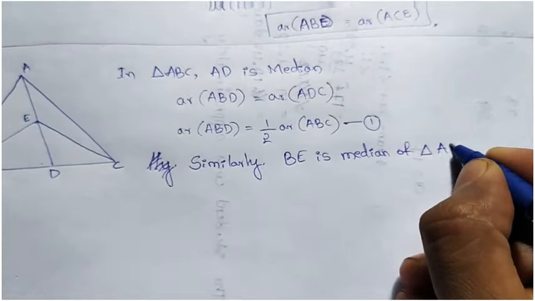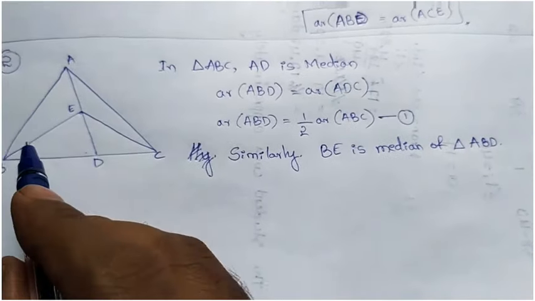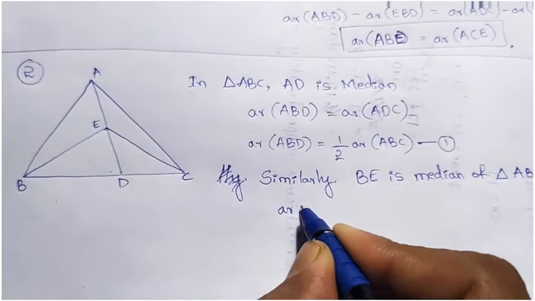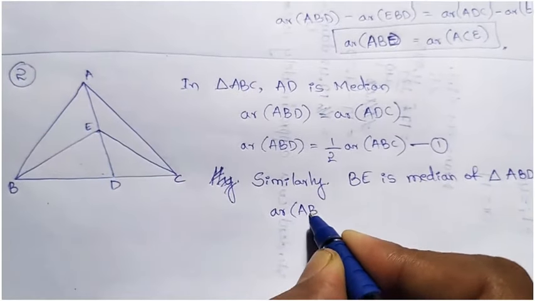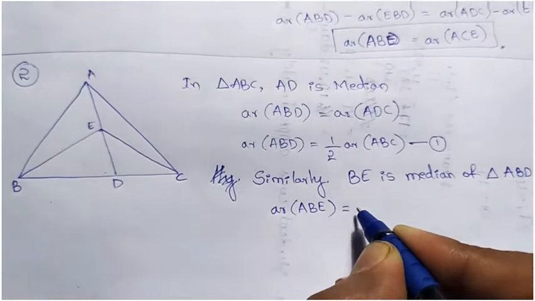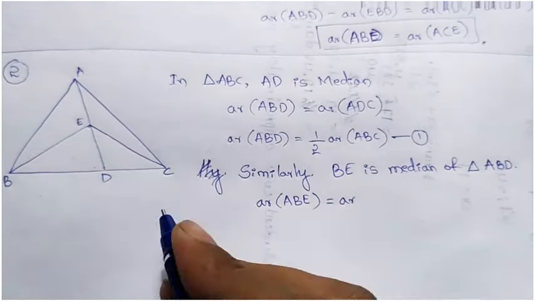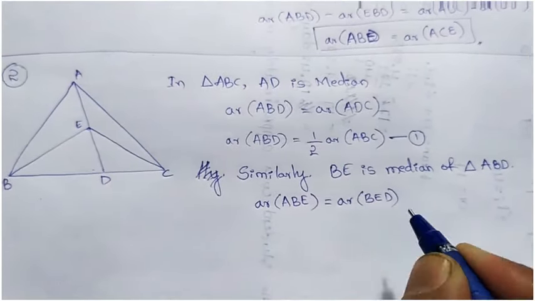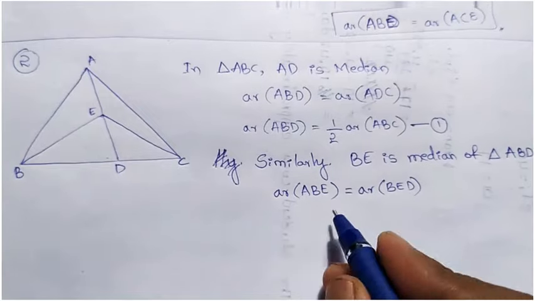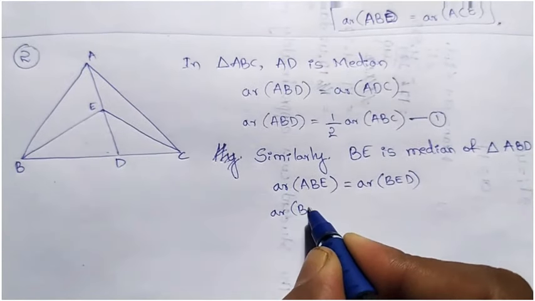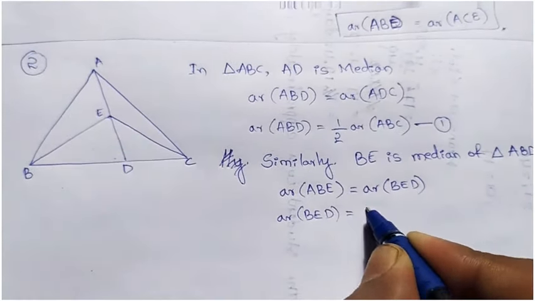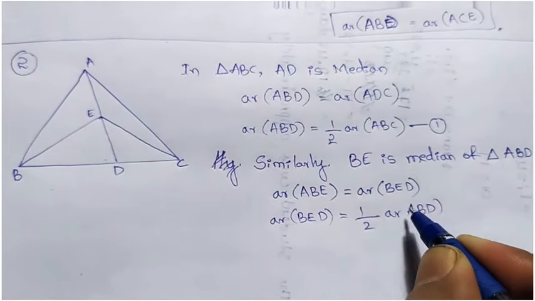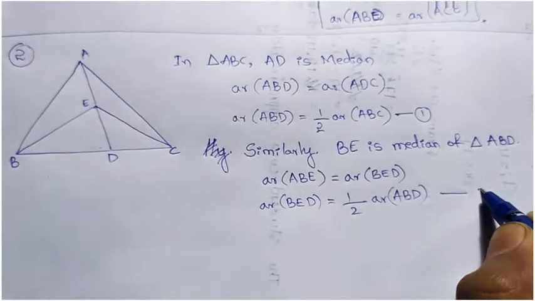Triangle ABD. Okay, if it is median, then we can say that these two triangles are equal. Which are those? Area of ABE equal to area of BED. So if these two are equal, then we can say area of BED is half of area of ABD. Okay, let's take equation number 2.